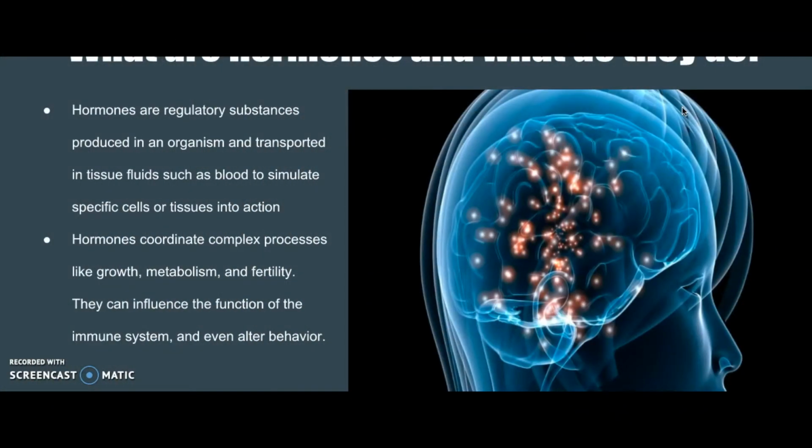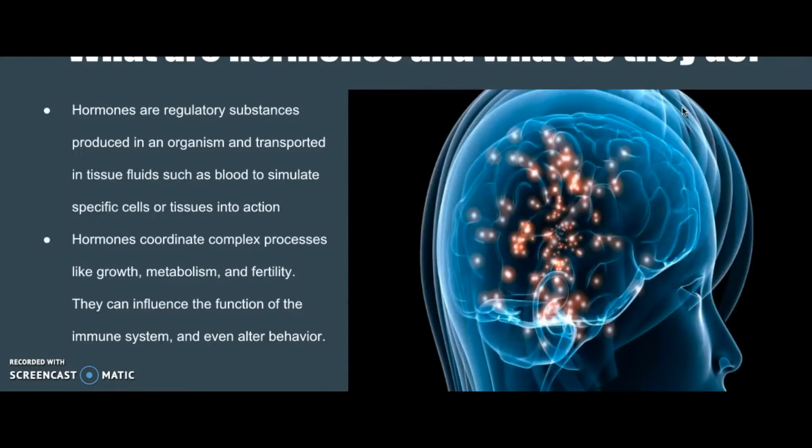What are hormones and what do they do? Hormones are regulatory substances produced in an organism and transported into tissue fluids, such as blood or sap, to stimulate specific cells or tissues into action. They influence their target cells by binding to specific receptors. The hormones bind to receptors, and the reaction initiates the process of transforming the chemical messages into a cell response. Receptors are protein molecules embedded in the nuclear membrane or the cytoplasm.